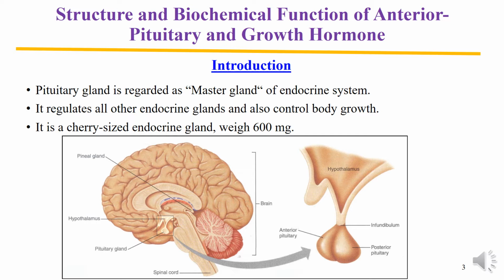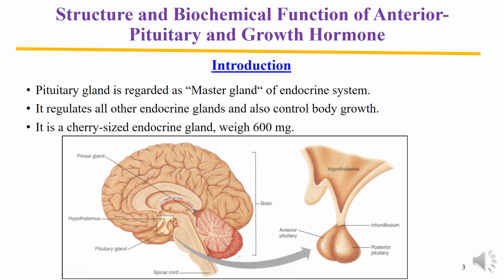Actually, the pituitary gland secretes various hormones which regulate other endocrine glands and also control body growth, particularly through growth hormone.